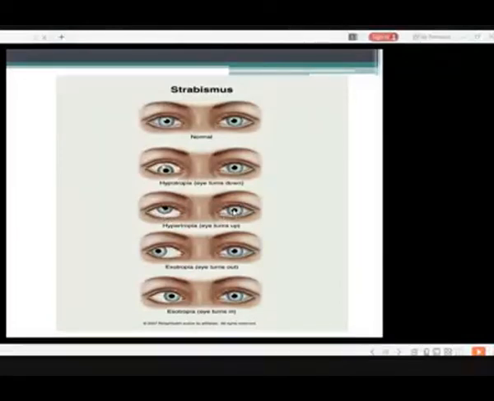You can appreciate the light reflex, which is slightly nasal, here in the right eye. The Hirschberg reflex is on the lower border of the pupil. So this is the hypertropia, the eye turns up, and this is the exotropia, the eye turns out.